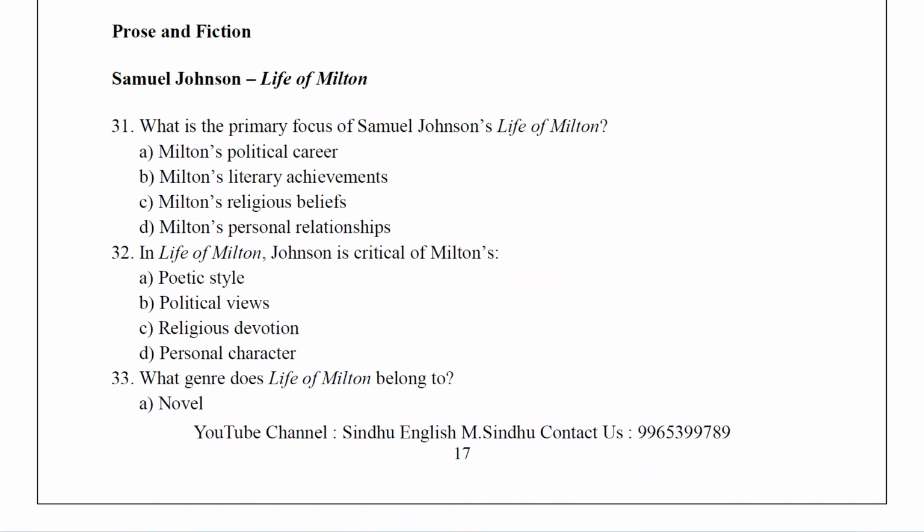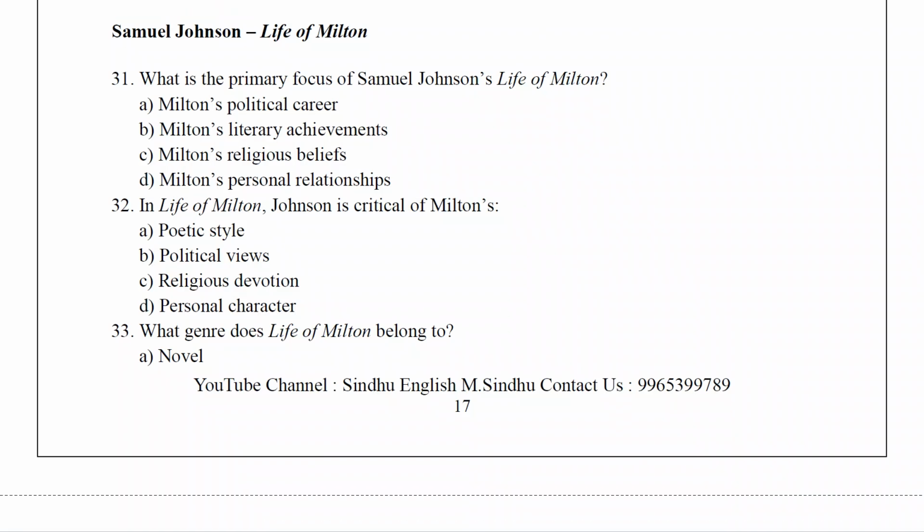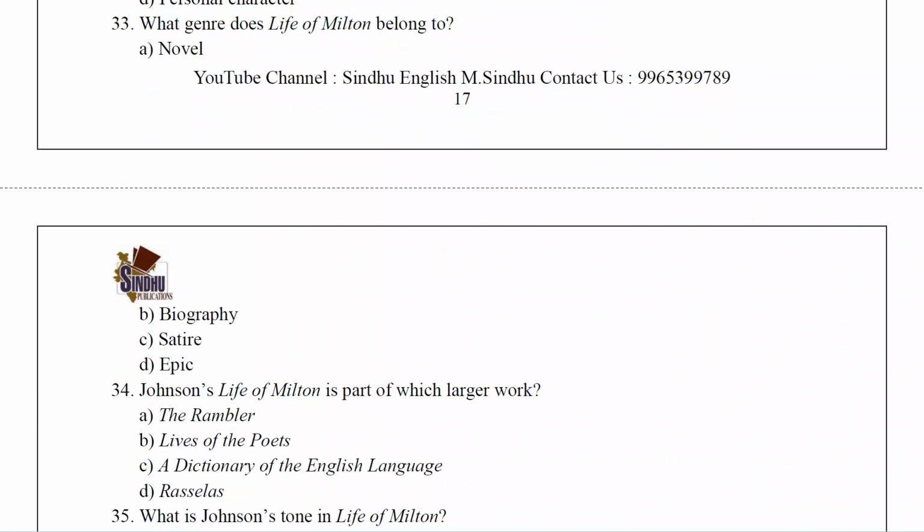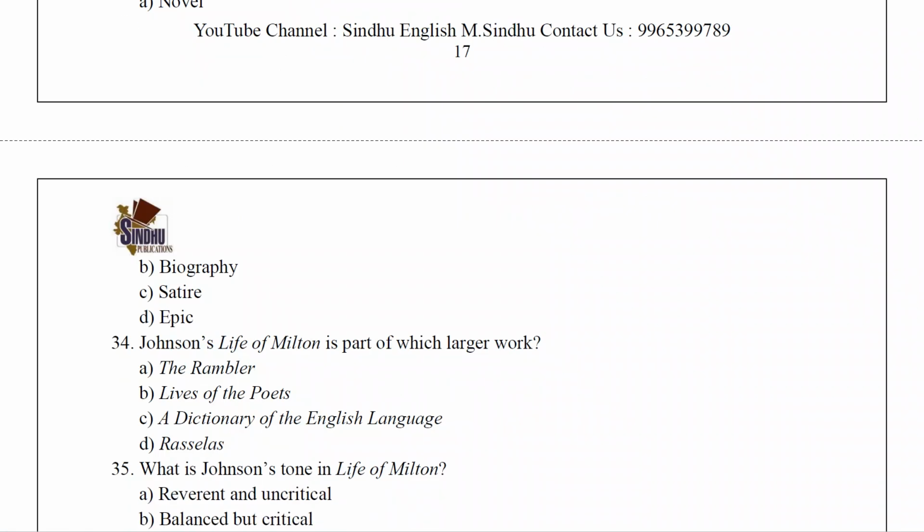Next we are going to see the prose and fiction. First one, Samuel Johnson's Life of Milton. What is the primary focus of Samuel Johnson's Life of Milton? So Milton's literary achievements. In Life of Milton, Johnson is critical of Milton's political views. What genre does Life of Milton belong to? So this one belongs to the category biography.